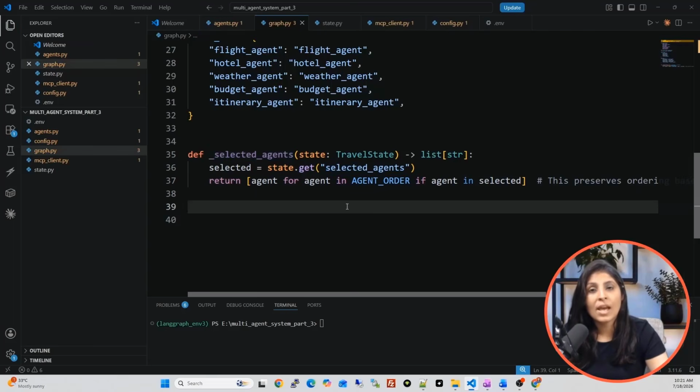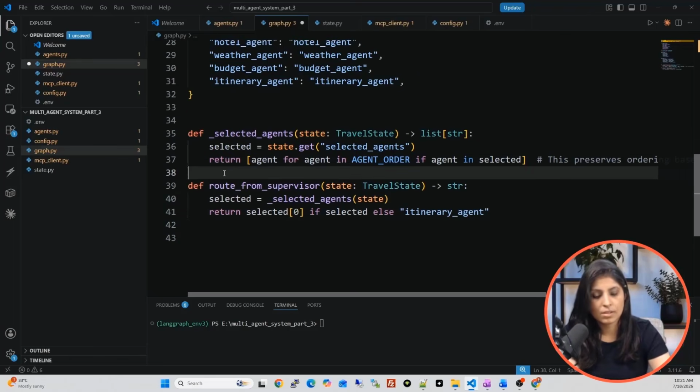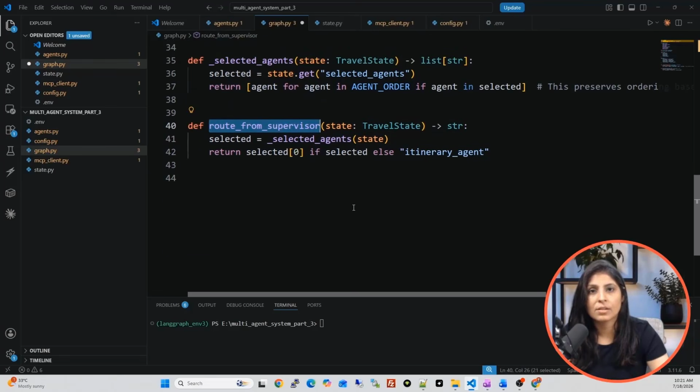Now, once we have the agents as per this agent order, the next task is to figure out which one should be the first agent, meaning after the supervisor agent, which is the next agent. So we need to write one function to figure out the name of that agent. For that, we will write this function, route from supervisor. What does it mean?